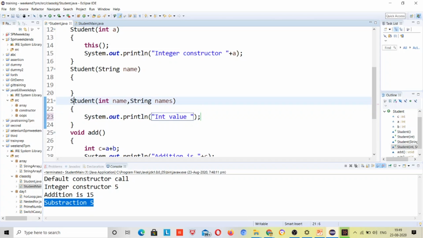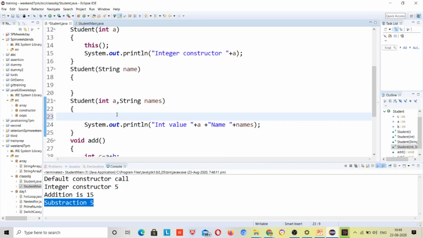I have given integer and name, right? Don't be confused, I could have given it like A or B. So there won't be any confusion. A plus name, because the name variable is names, right? So I will pass names here.